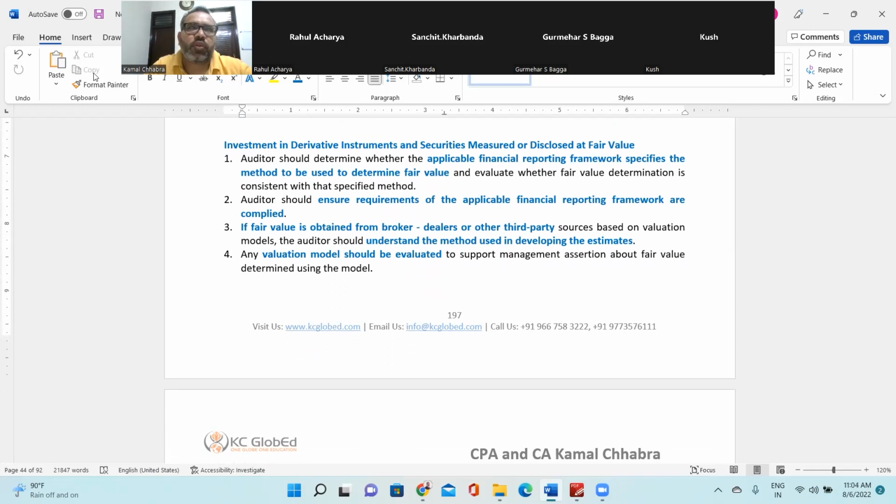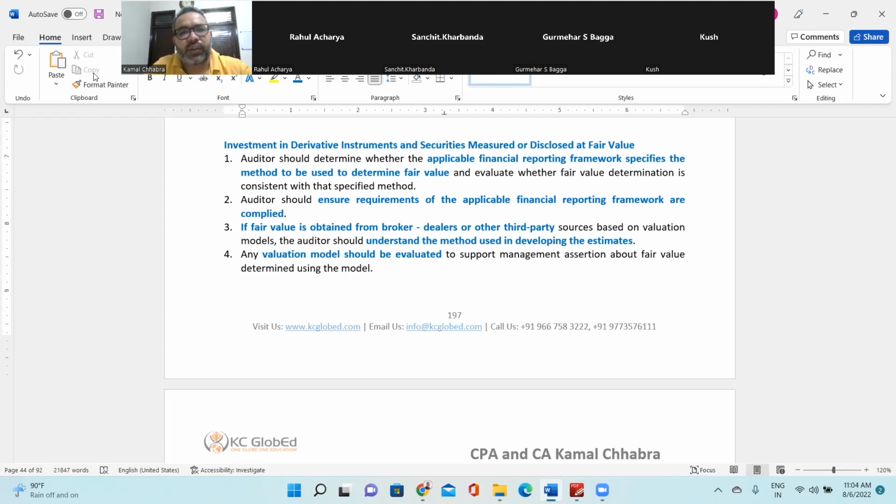So first and foremost, the important thing is to understand and evaluate if a specific method has been prescribed in any accounting standard of the respective financial reporting framework. If you are using US GAAP, any GAAP requirement, or IFRS, any IFRS requirement, consider the specific method for the valuation or fair value presentation, right?